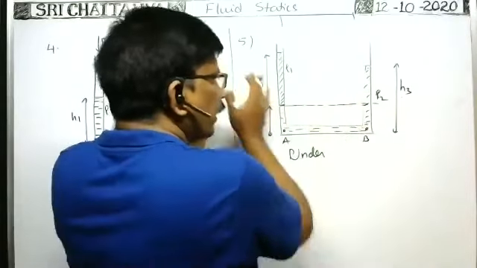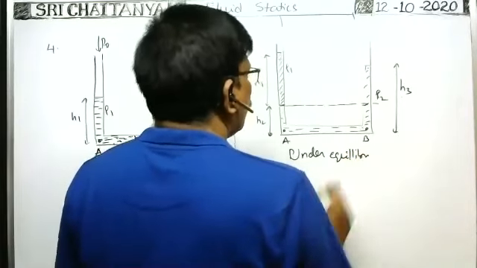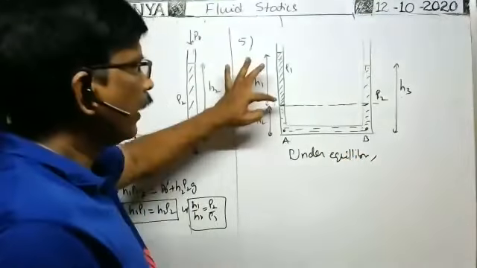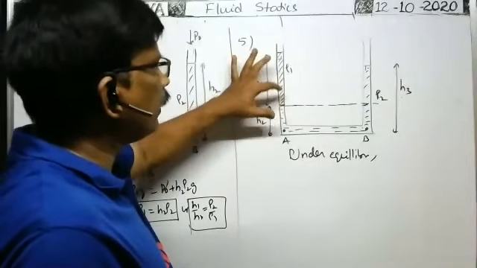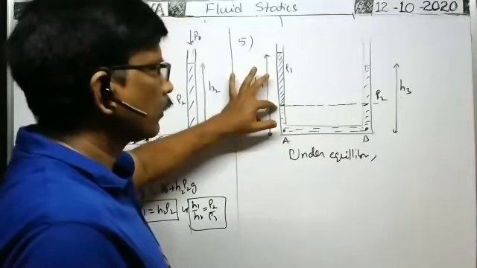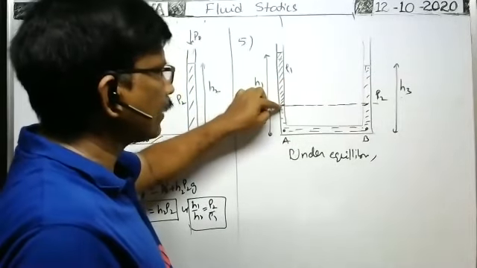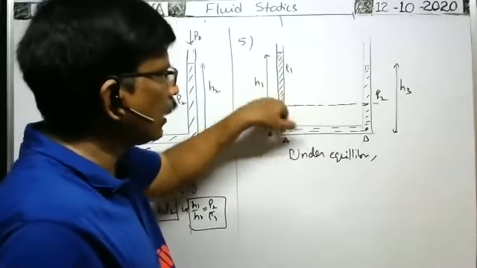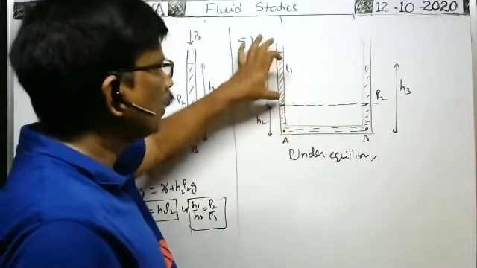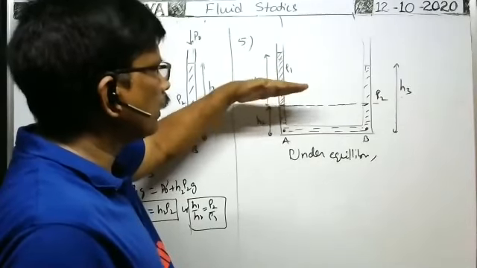The liquid is completely in equilibrium. It is not moving to either side. So under equilibrium, you see, at this point, due to the pressure of this liquid column, force acts upward on this liquid column. Due to the pressure at this point, force acts in the downward direction. The two forces are equal in magnitude but opposite in direction. That's why the net force becomes zero. So it is under equilibrium.